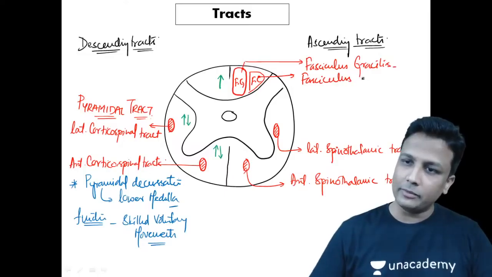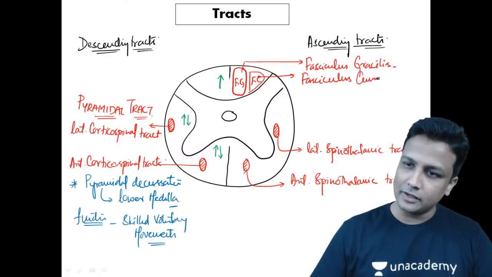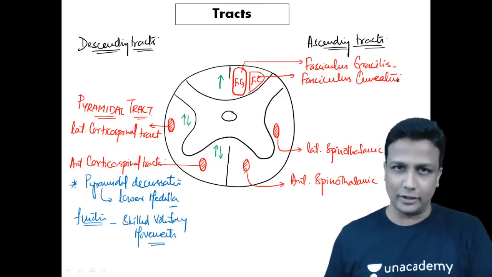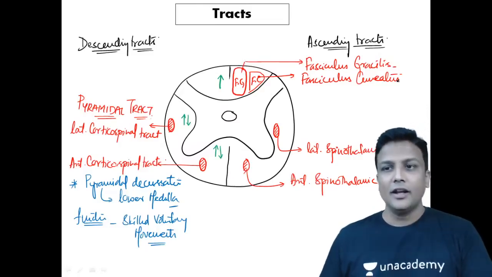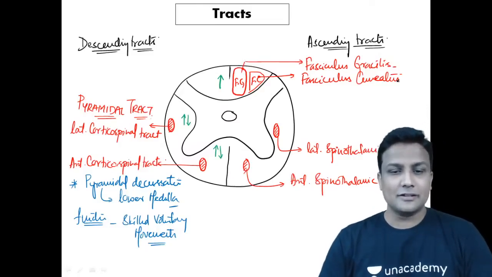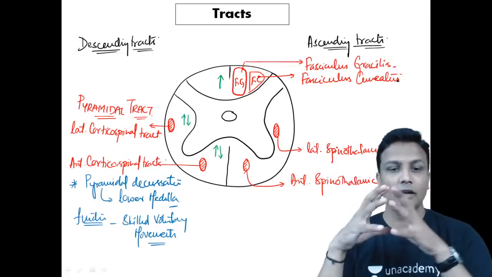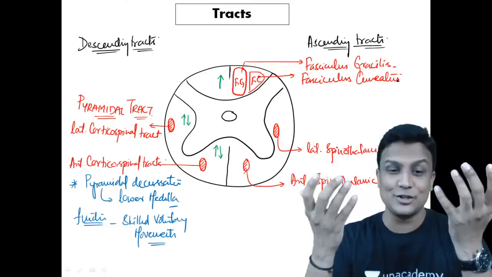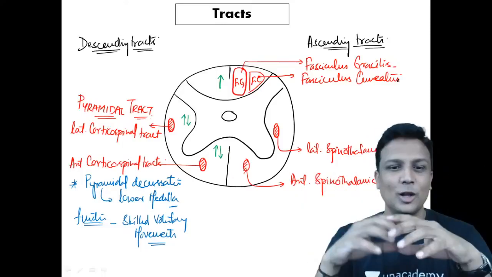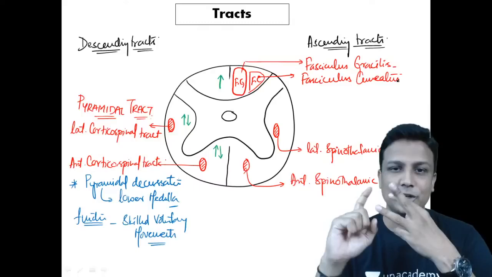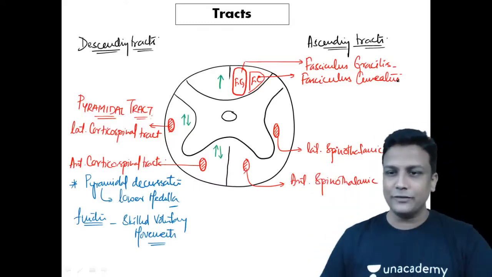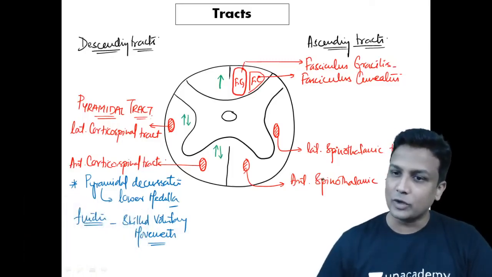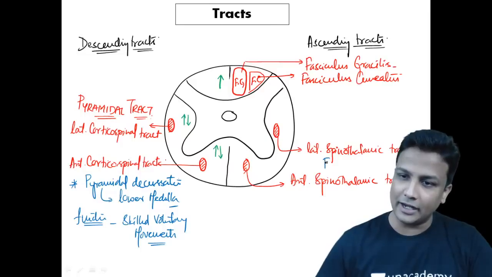And what is the thing that you have to remember here for your MCI exam? You have to remember the functions of these tracts, guys. Functions are most important. Now, my dear doctors, the ascending tracts will be carrying which functions? Sensory functions. Sensory functions include touch, temperature, pressure, and all that will be carried by your ascending tracts only. And out of that, remember, the lateral spinothalamic tract is the one which carries pain and temperature, guys.